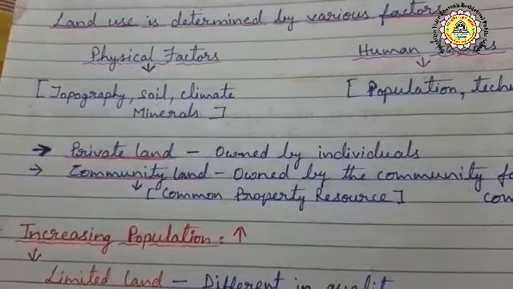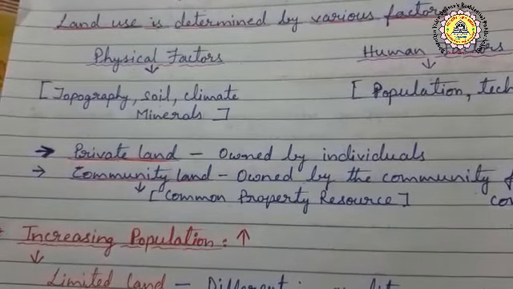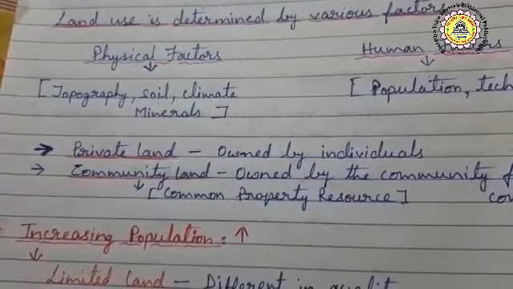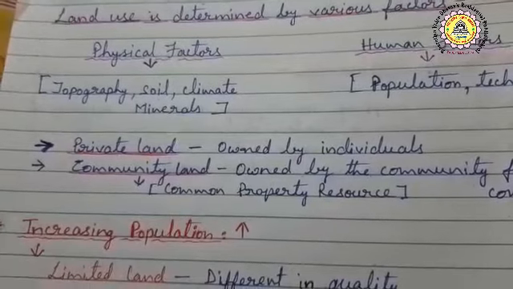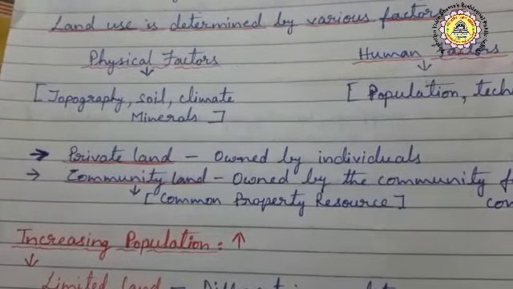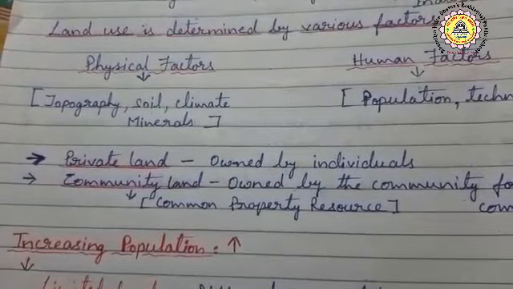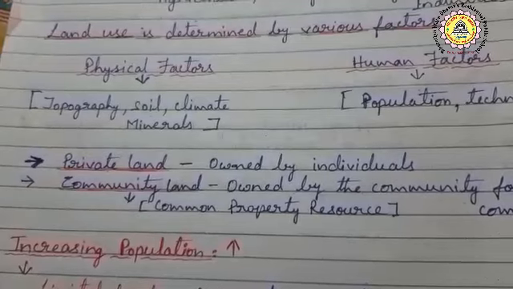Different types of human lifestyle also depend upon climate. People live based upon the climatic conditions. Next, minerals. Some places like plateaus are mostly mined for minerals. So based upon that the land is used.